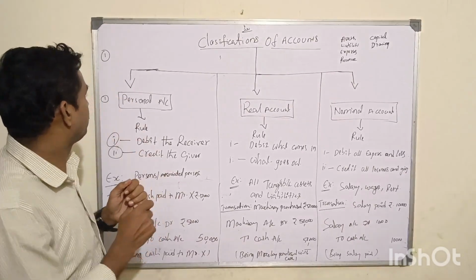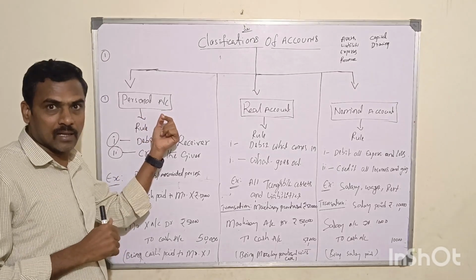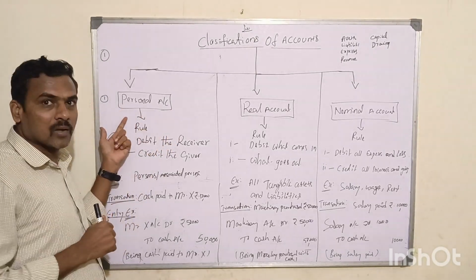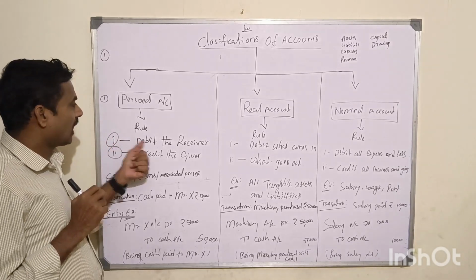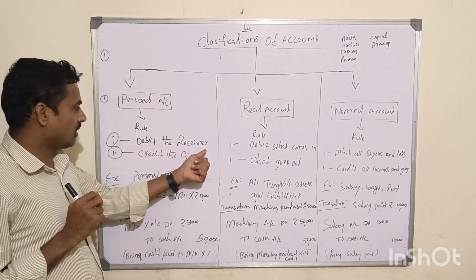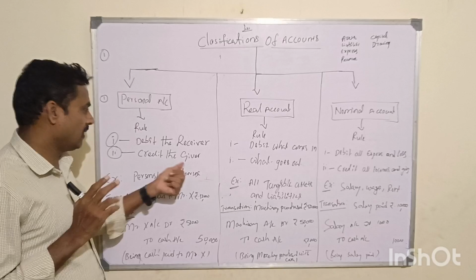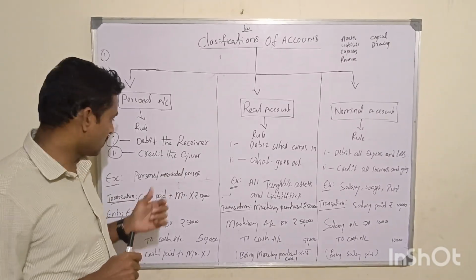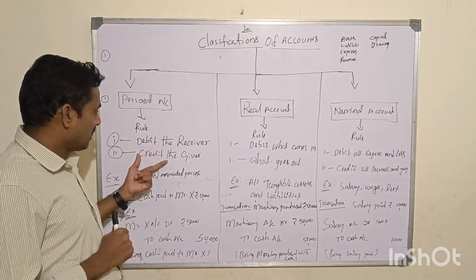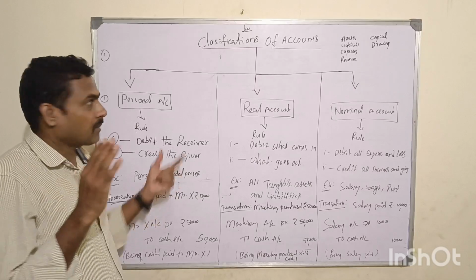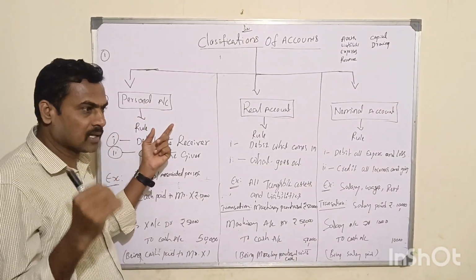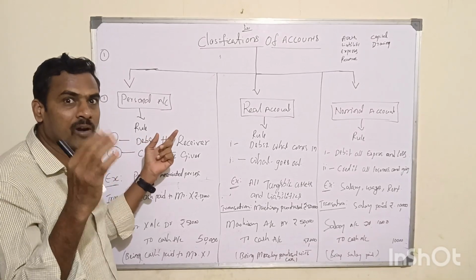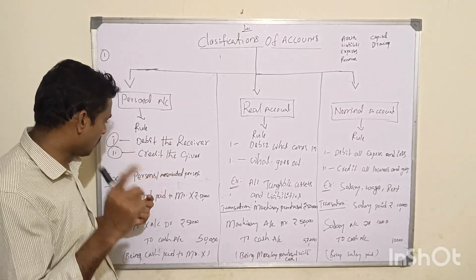So, for example, the first one, personal account. What is the personal account rule? The first rule: debit the receiver and credit the giver. What does that mean? Under this, what are the examples in the personal account? When we are talking about personal accounts, which items will come? Which aspects will fall under the personal account? That we will talk about.